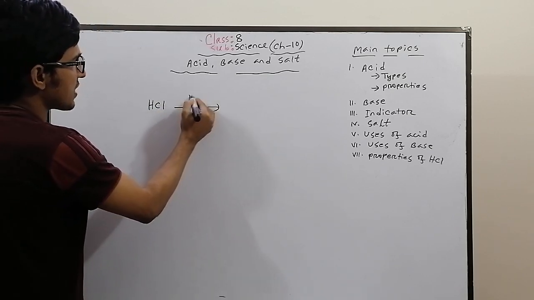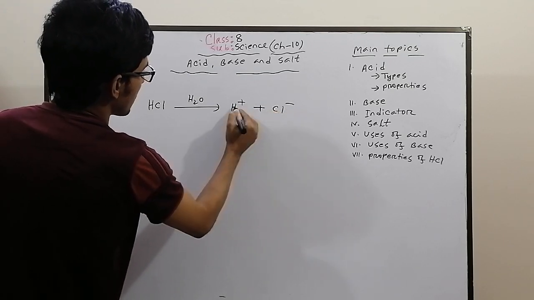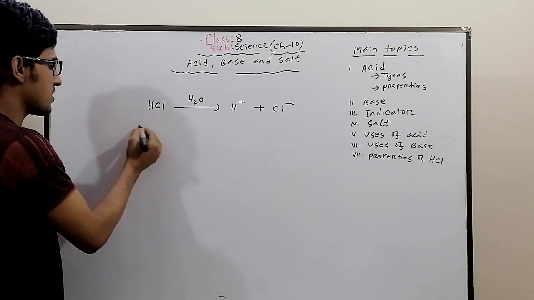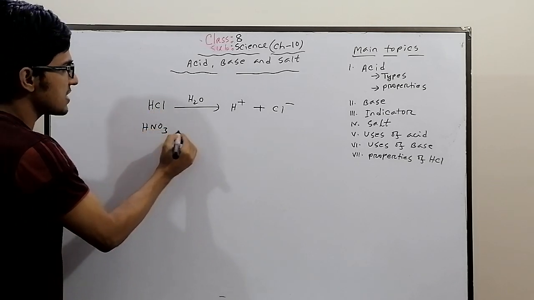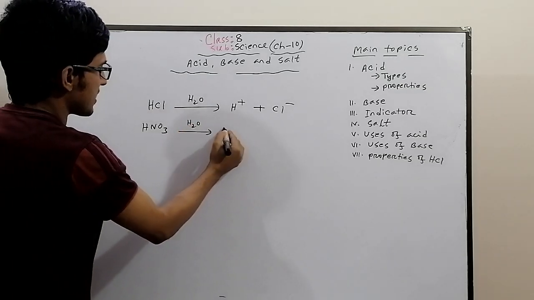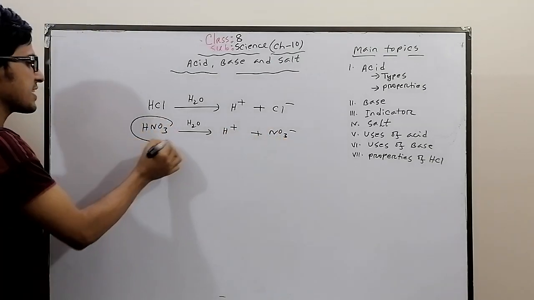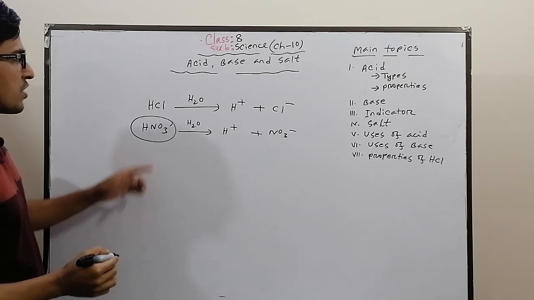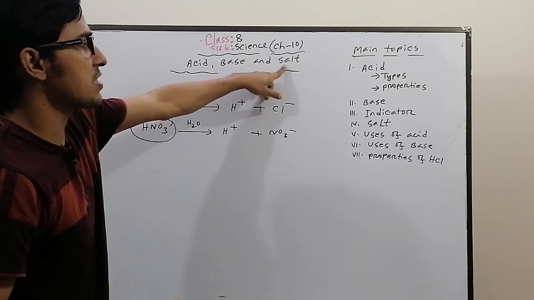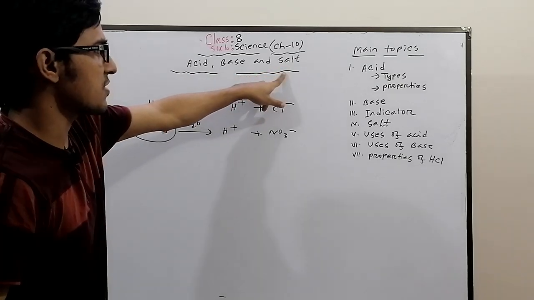If we put HCl in water, then it will produce hydrogen ion and chlorine ion. The hydrogen ion is a positive ion. That's why HCl is an acid. On the other hand, HNO3 is nitric acid. If we put nitric acid in water, it will produce hydrogen ion and nitrate ion. That's why nitric acid is an acid. Acid and base are opposite materials, and salt is a neutral substance.